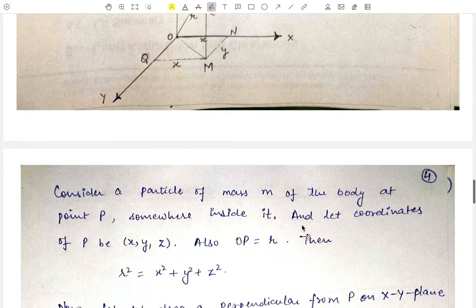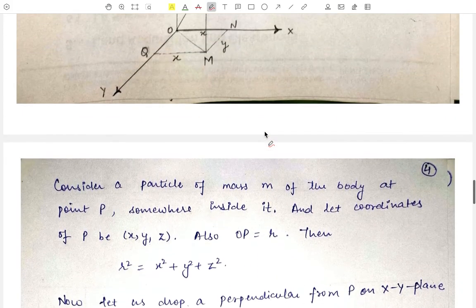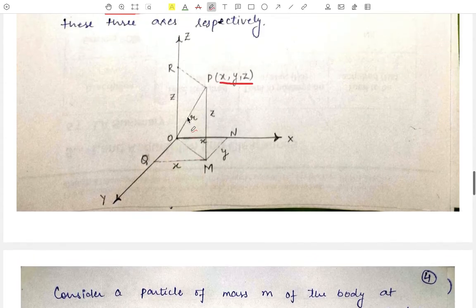Now let OP be equal to R. Where is it? Here it is. OP is equal to R. Now what is its relation with the x, y and z coordinates? Here, let us draw a foot of perpendicular from point P in the xy plane at a point M. That is, this PM is a perpendicular in this xy plane. From point M, draw a perpendicular on the x-axis at point N.